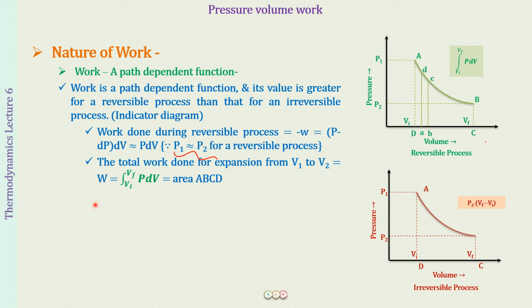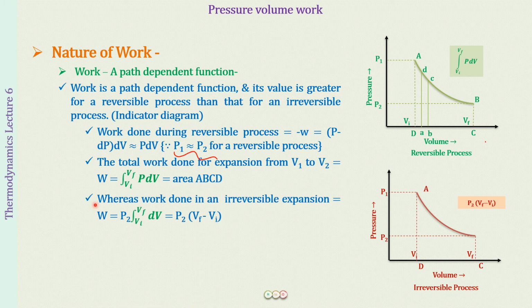Now let us look at what will be happening in the irreversible process. So in the irreversible process, the expression we have calculated is that work is equal to P2 times the integration of dV from Vi to Vf, and this is going to be equal to P2 into (Vf minus Vi). So now let us look at this on the graph.